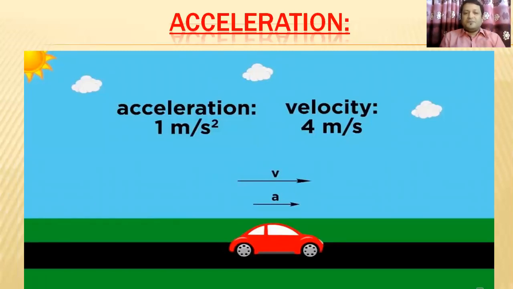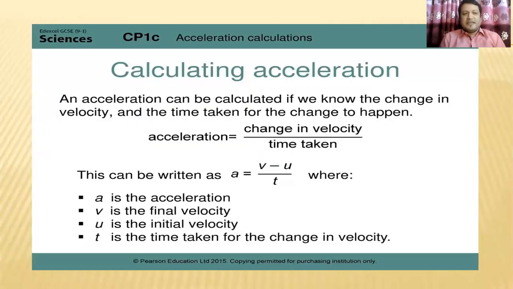Okay, here I have shown you the acceleration is 1 meter per second square. What is the velocity? It's 4 meter per second. I just show you the comparison of velocity and acceleration. So see, here is a car. The car is moving here, and the upper one is velocity and the lower one is acceleration. Okay, so students, here you will see